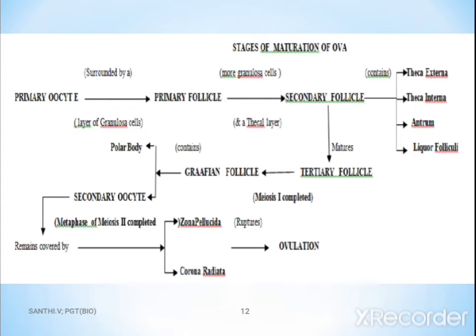Now you see the entire thing shown as a flow diagram, the stages during the maturation of ova. First the primary oocyte is converted to a primary follicle and later into a secondary follicle. Here you can see the different layers formed, theca externa, theca interna, and the antrum, the fluid filled portion. On maturation it becomes the tertiary follicle, then finally the fully matured Graafian follicle.